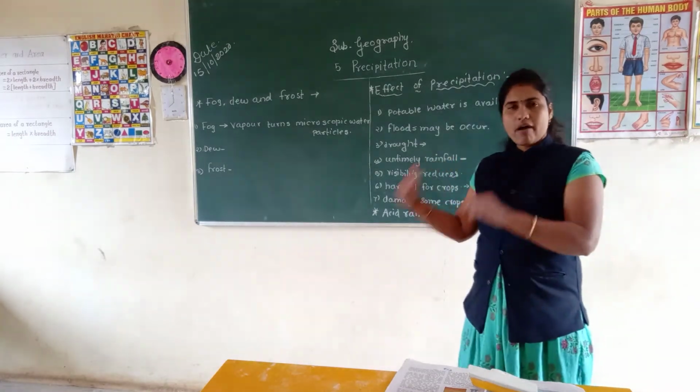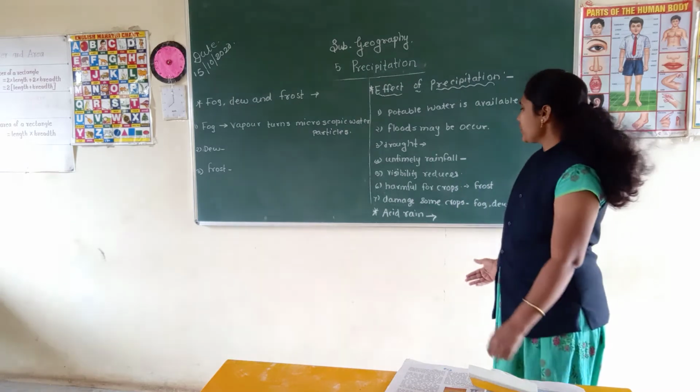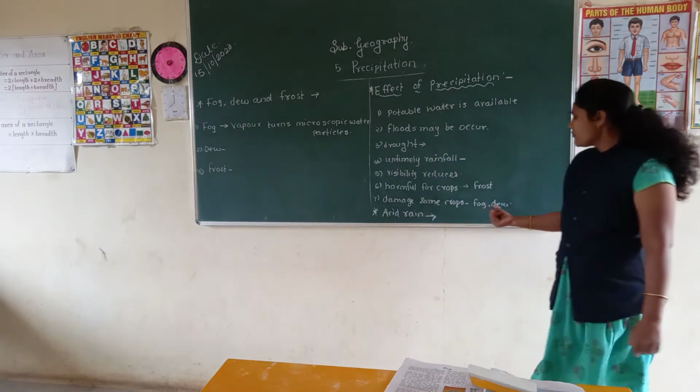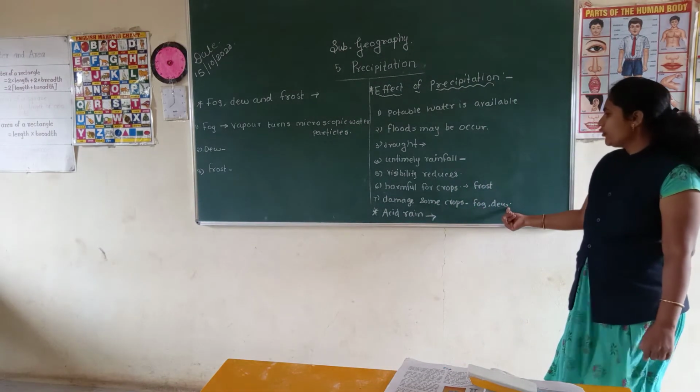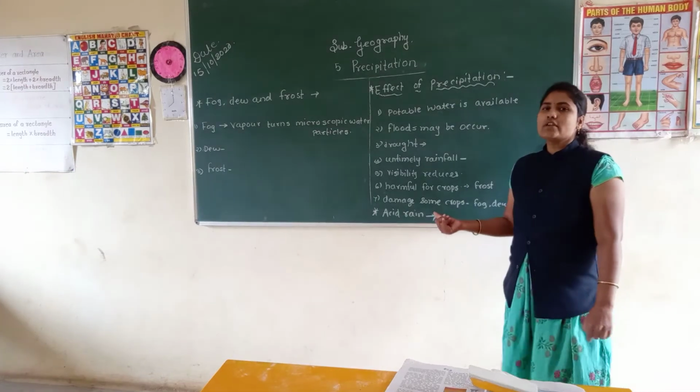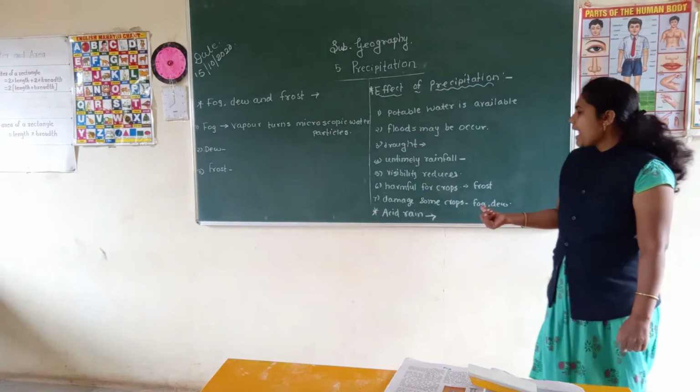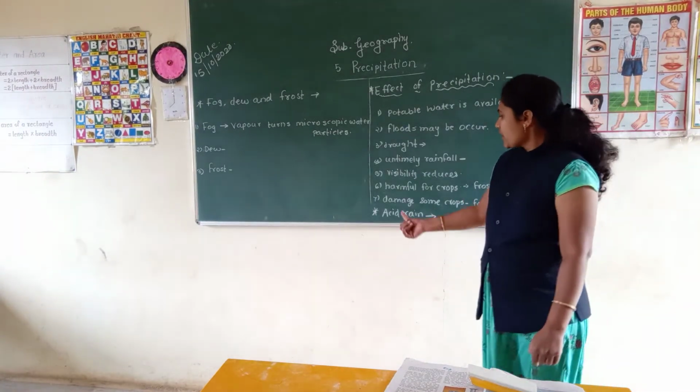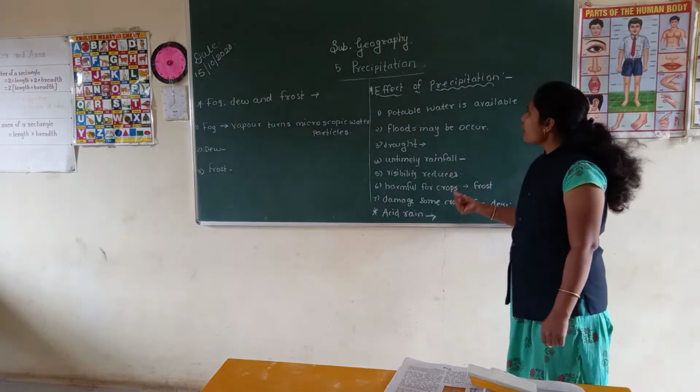Frost is harmful for the crops and damages some crops, and because of fog and dew, many crops are damaged. Understood student? In this way, we have studied the effects of precipitation.